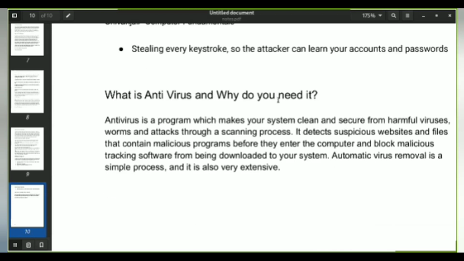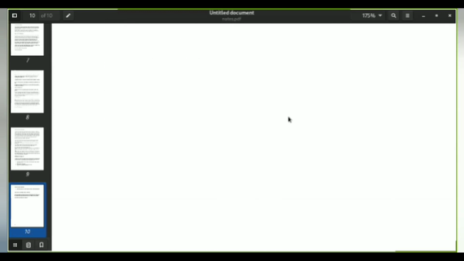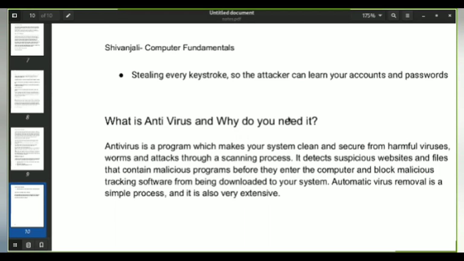It is also not very expensive, though there are many software which are very expensive. Many antivirus software are very expensive, and that's the only disadvantage of antivirus. Now, why do you need it? The main reason you need antivirus is to remove or detect suspicious websites, files, or malicious programs that are installed on or have entered your computer. So this is it for the first chapter of computer fundamentals.